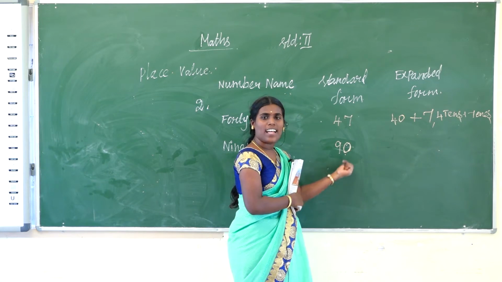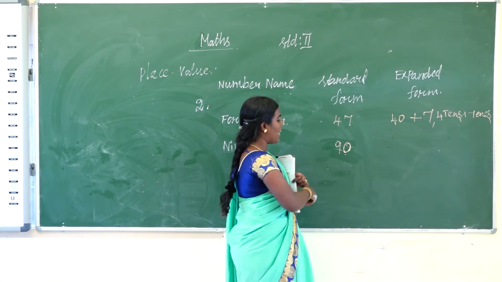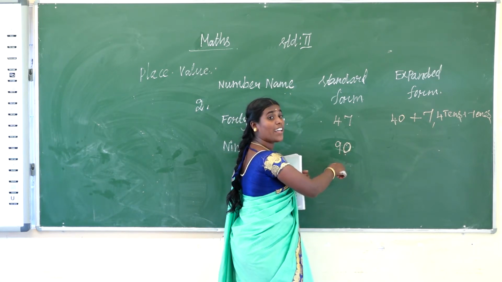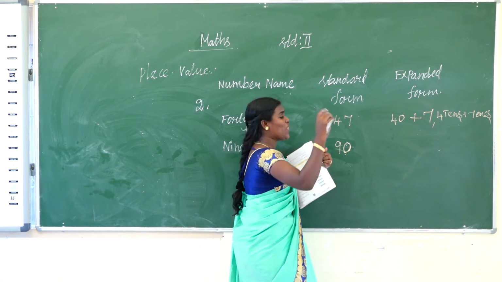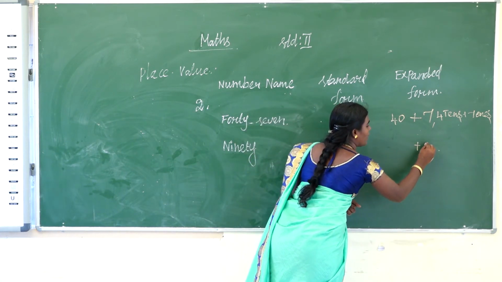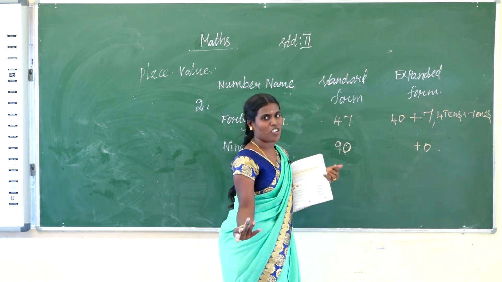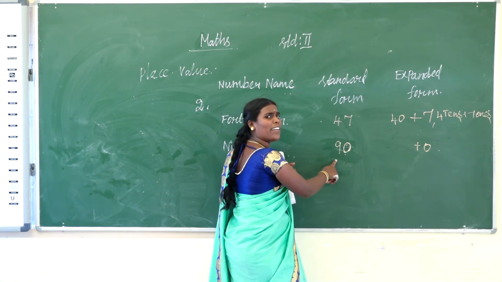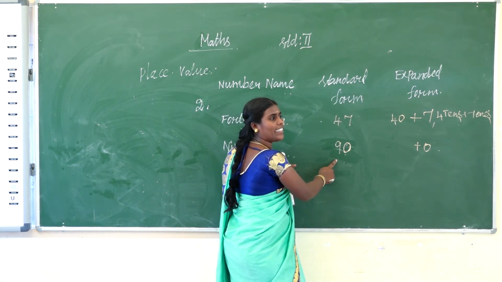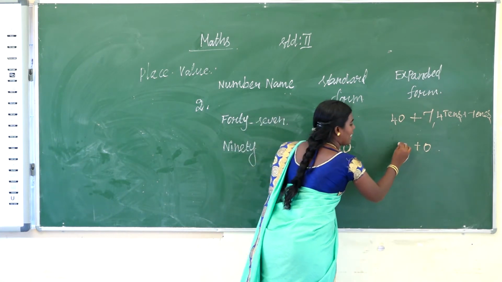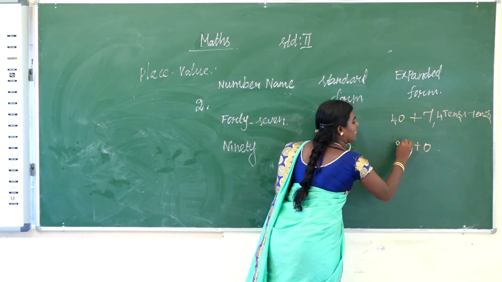How many ones are there? How many tens are there? Here there are no ones, so we directly put 0. Then how many tens? 9 tens. So I write 9 tens are 90.